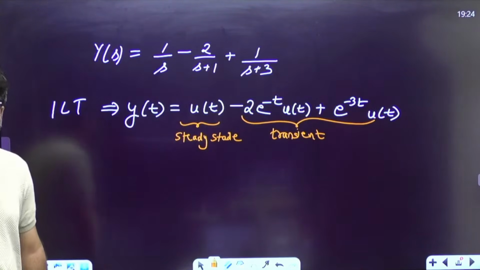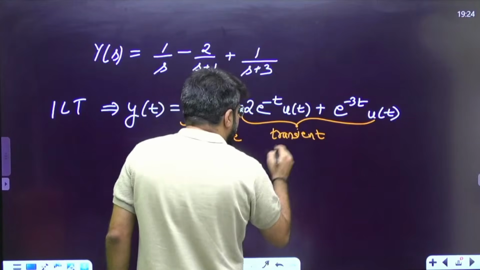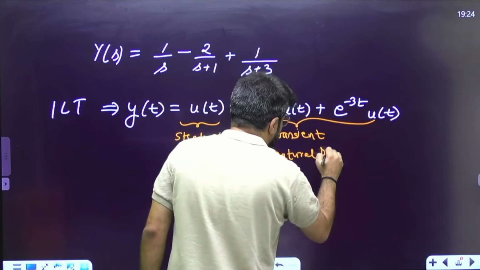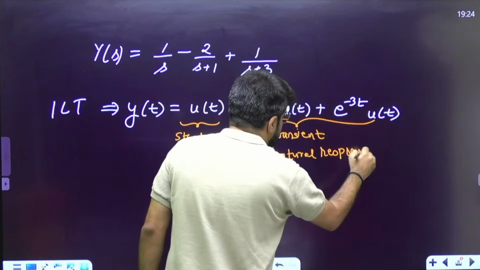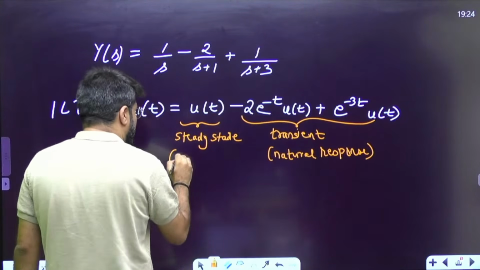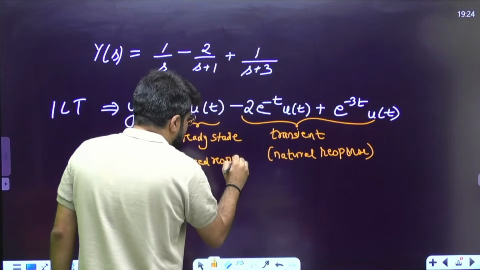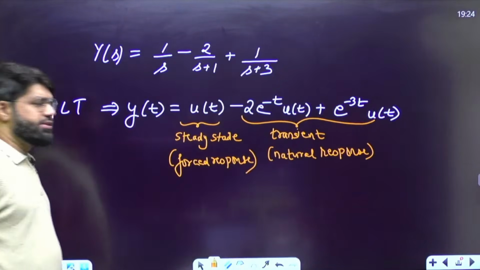The transient part and the steady state part. The transient part is the natural response. We break the system response into natural response and forced response, and this part we'll call the forced response.